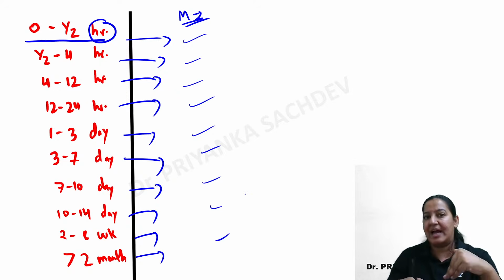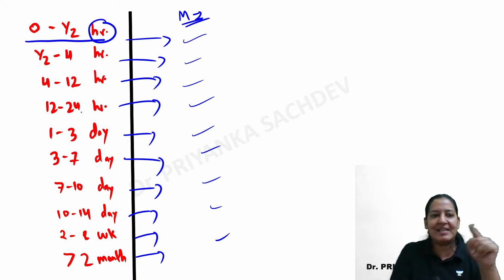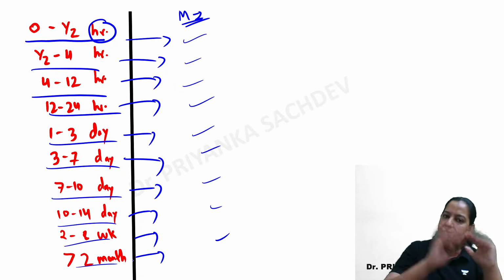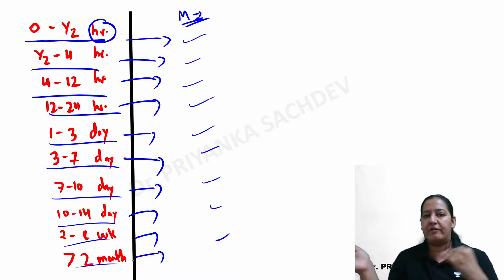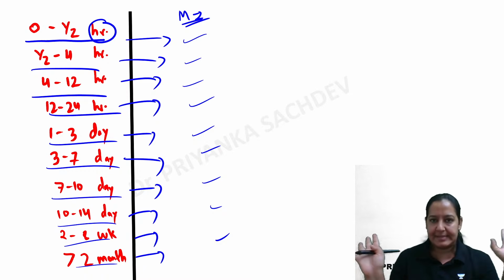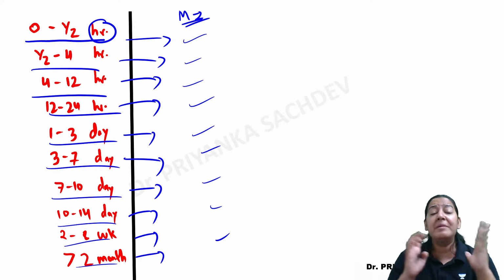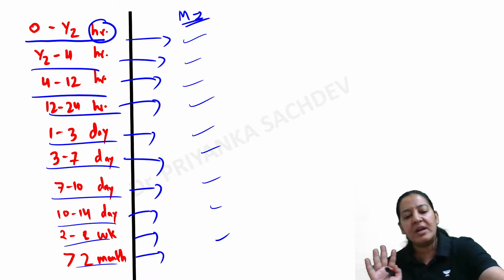What is seen on that slide? Based on the picture, the image of that slide, I will tell the police this is the age of the MI. Now police will correlate the age of the MI and the timing of the death, whether it is coinciding or not coinciding. That's it. You got my point. So I'm going to tell you 10 different diagrams now. I'm dividing into 10 time zones. So what are the 10 time zones?